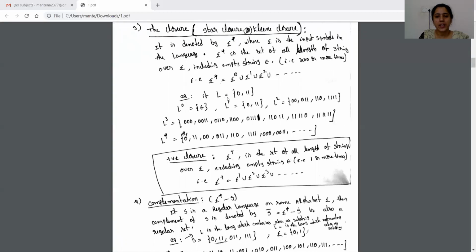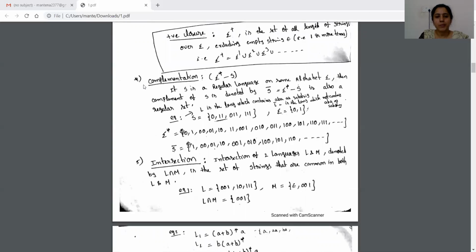For example, if you take L equal to {0, 1, 1}, the language contains 0, 1, 1. Then L star is equal to L power 0 union L power 1 union L square union, and so on. Next, complement. Complement of any regular language is also a regular language. For example, if S is a regular language, then the complement of S is sigma star minus S. That means we have to subtract S from the universal set. Here the universal set is the Kleene closure set.